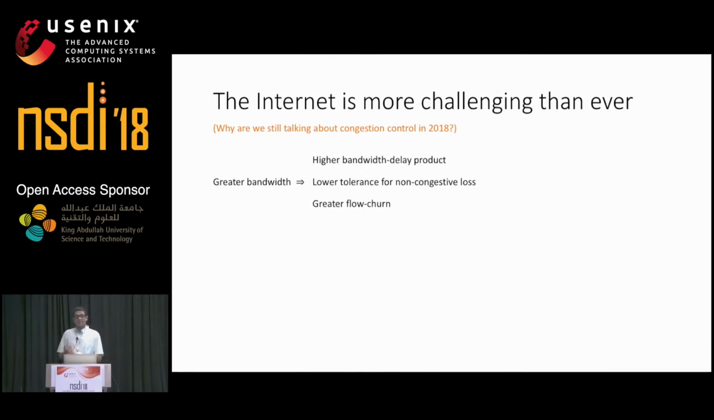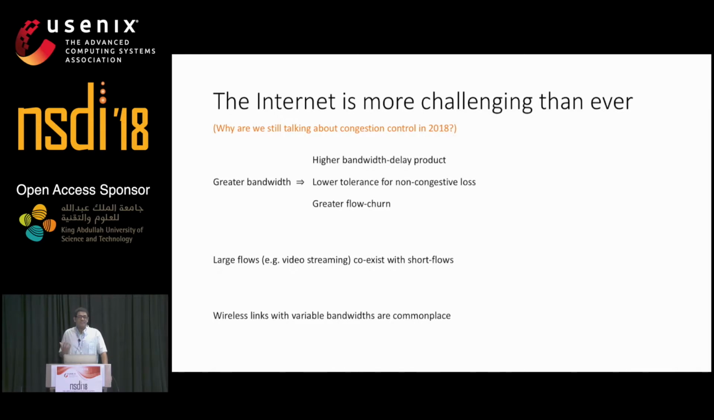First, higher bandwidth delay products means that a sender must transmit more packets before it receives feedback on its actions. Second, the modern TCP competitive algorithms have a lower tolerance for non-congestive loss as bandwidth increases. And third, as bandwidth increases, flows start and stop more quickly, leading to a lot of short flows. And the short flows must coexist with large flows, for instance, from video streaming and bulk transfers. And short flows and long flows have conflicting interests. Short flows care a lot about delay, whereas long flows also care about throughput.